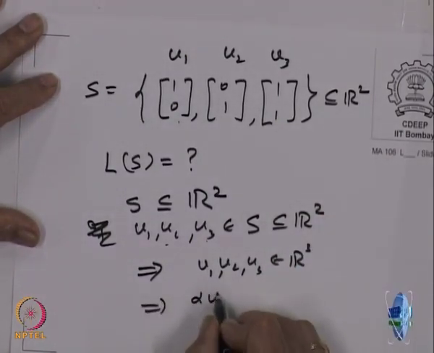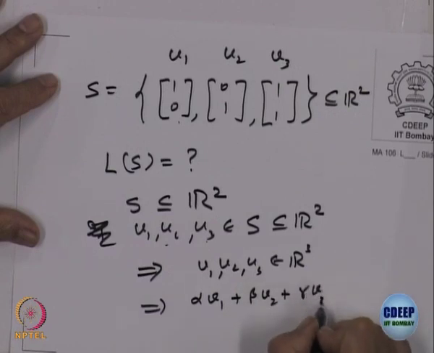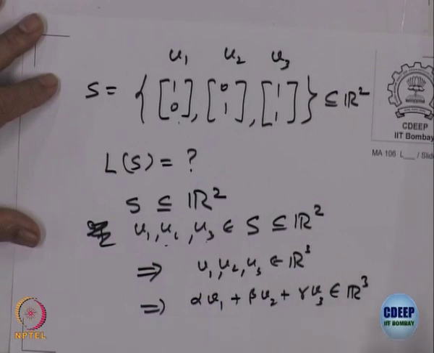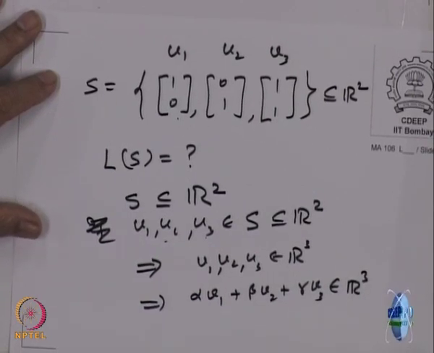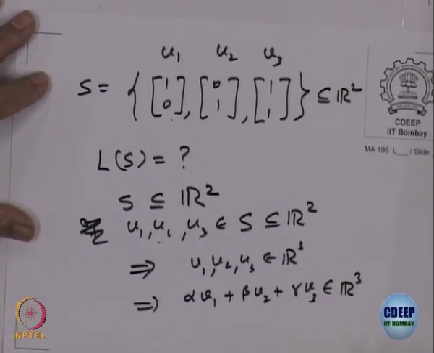So, V 1, V 2, V 3 are elements in S, they are also elements of R 2, but that implies, where is alpha V 1 plus beta V 2 plus gamma V 3? Where is that? That is again in R 2, right. If you take 3 vectors or any number of vectors and take linear combinations, that is again going to be a vector.